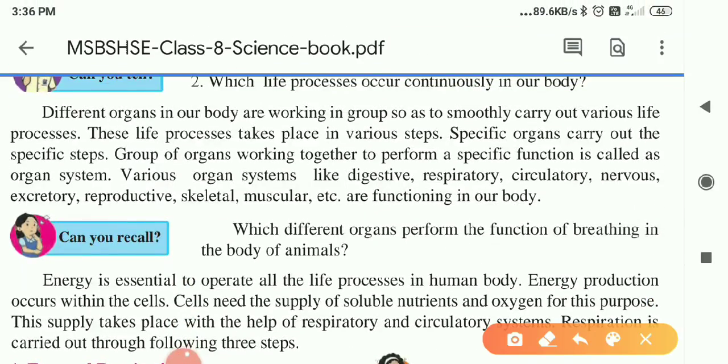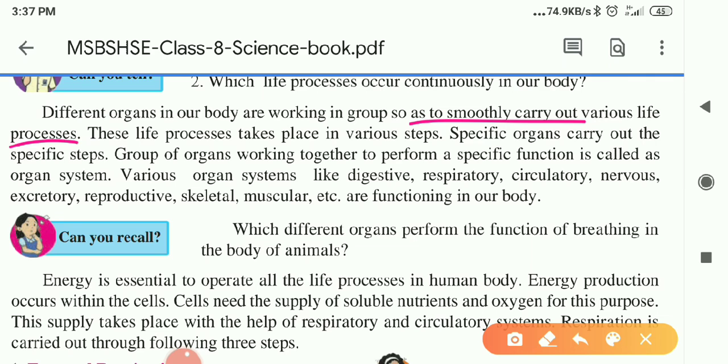Different organs in our body work in a group so as to smoothly carry out various life processes. For example, take a digestive system: the esophagus, then the stomach, large intestine and small intestine, and then some digestive glands, the liver and the pancreas. They all perform their proper functions to carry out digestion.